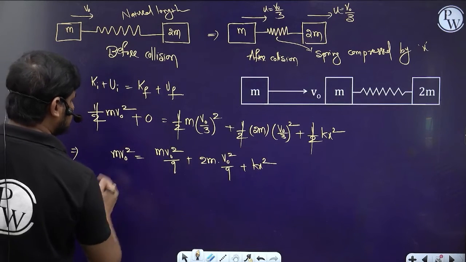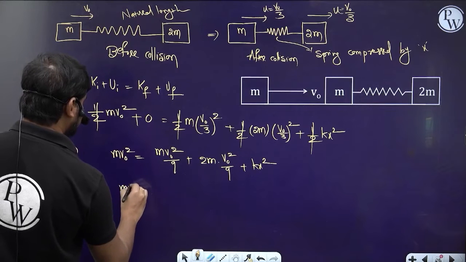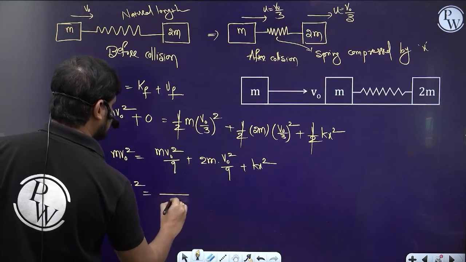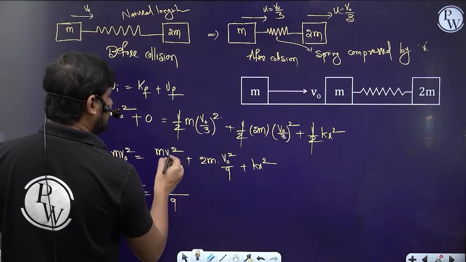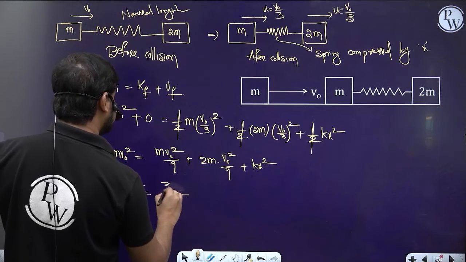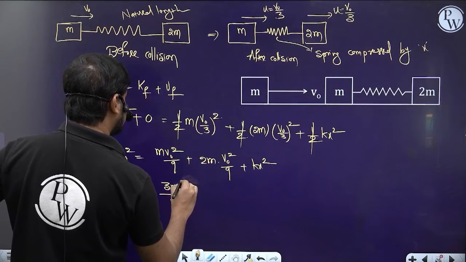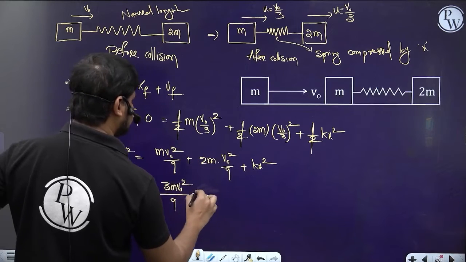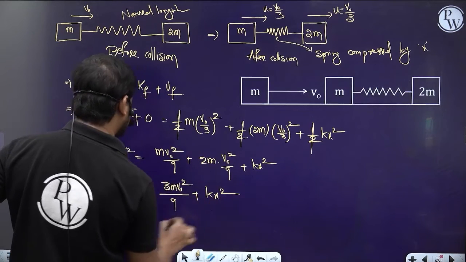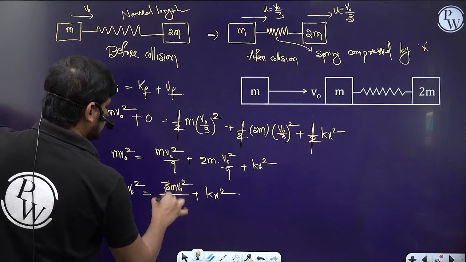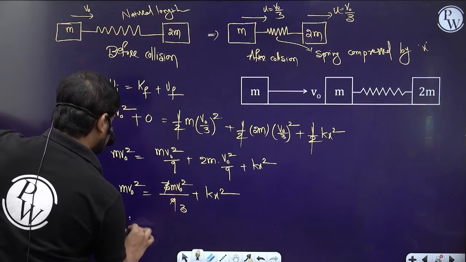So send this term to this side. So m v naught square, first let's write, 9 is the LCM, m v naught square plus 2m v naught square, which is 3m v naught square. Yes or no? So m v naught square plus 2m v naught square plus kx square here. So 3 ones are 3, 3s are 9. So send this to this side.